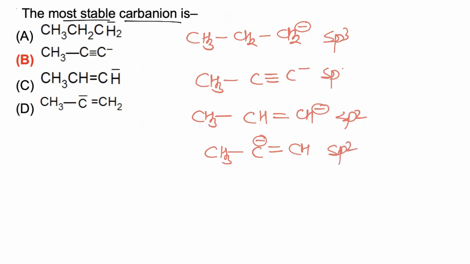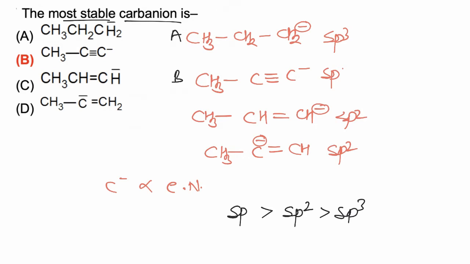Now negative charge is more stable on an electronegative atom. Stability of carbanion increases with increasing electronegativity of the atom. Now out of sp2, sp and sp3, sp is most electronegative, then sp2 and then sp3, and hence B is most stable. Among A, B, C, D, if we compare stability, B is most stable.